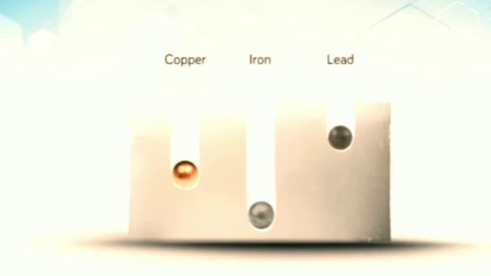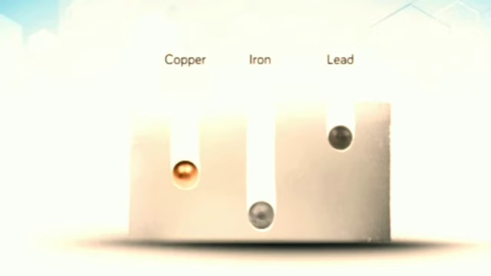The sphere which absorbs more heat from the water will give more heat to the wax. More wax will thus melt and the sphere will go deeper in the wax. It can be observed that the iron sphere goes deepest into the wax. Lead sphere goes the least and copper sphere goes to an intermediate depth.